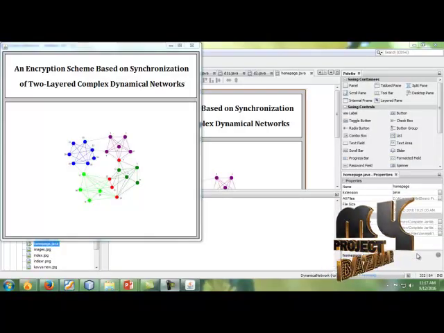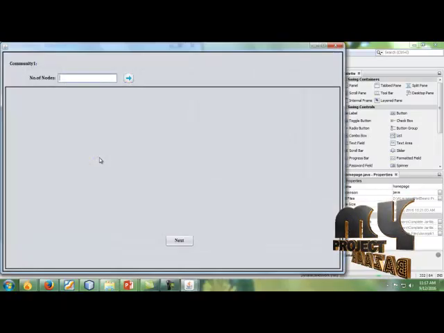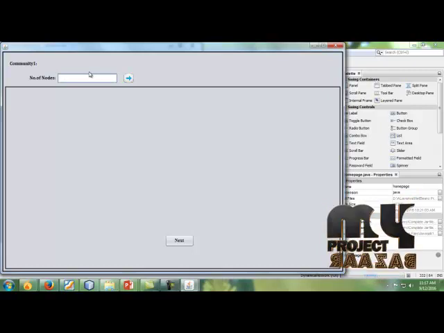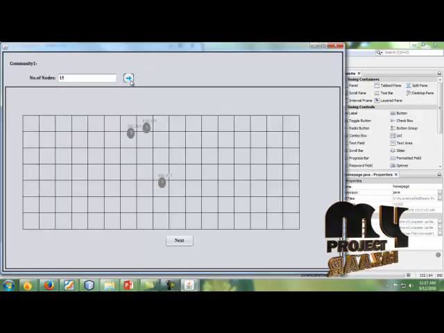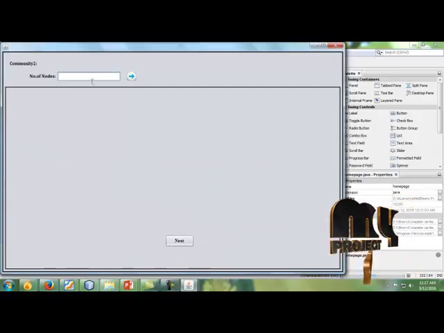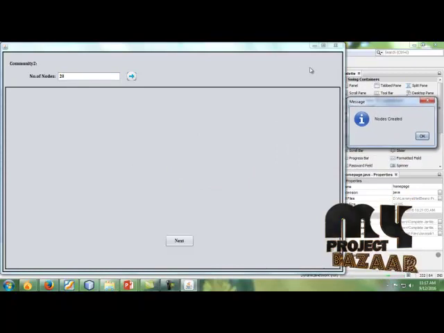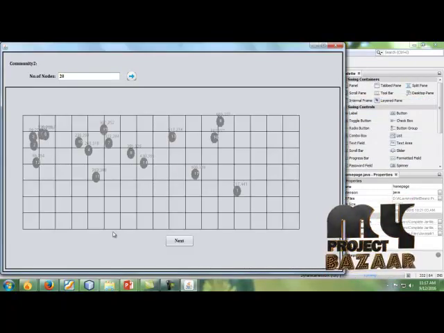Our project title is an encryption scheme based on synchronization of two-layered complex dynamic networks. Click that image. Now we are going to create nodes in the community dynamically. For example, if I give 15, it generates 15 nodes. After that, for community 2, I give 20. And that's created. Now the 20 nodes are created.